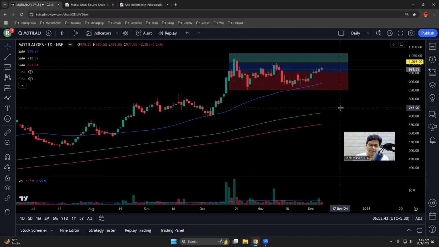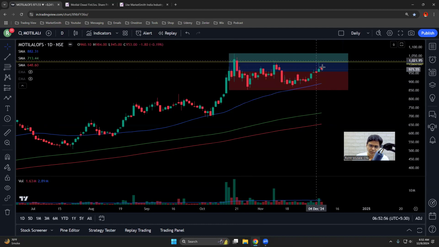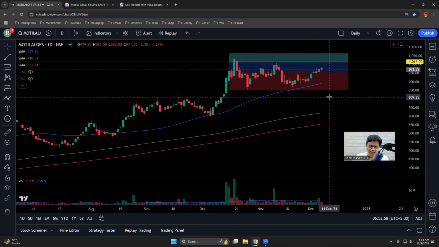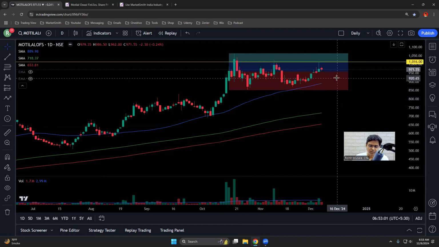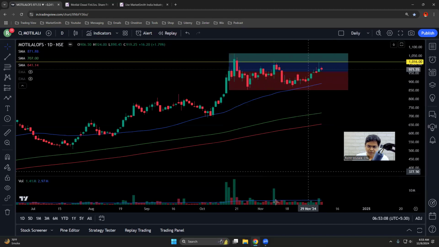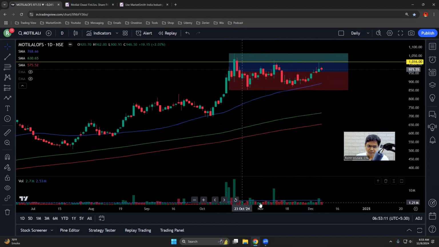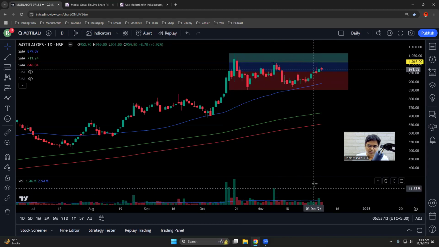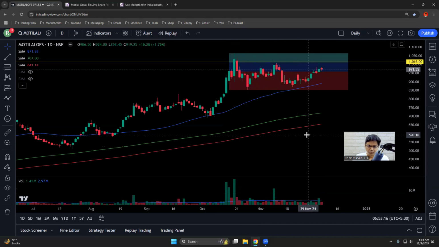So there are minimum 10 candles in the base, blue, green, red, the moving averages, and 6 points in the base. And the buy point, I think, is in the green zone, in between the green zone and the blue zone, which is fantastic. If the price is in the blue zone, then I would prefer to have 6 points in the base. So nice consolidation. Price is contracting, volume is contracting. As you can see, most of the volume bars are below the blue line. So you see price contraction, you see volume contraction.